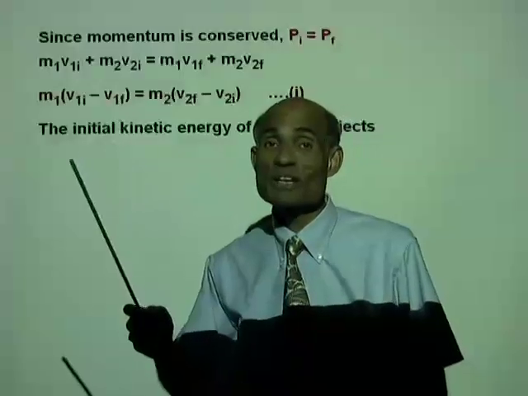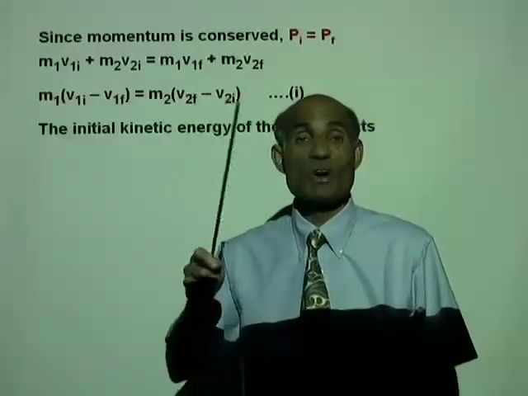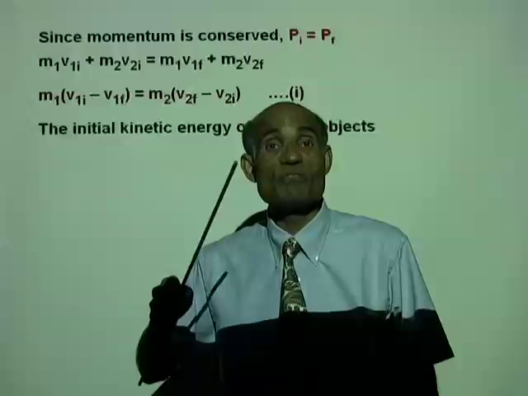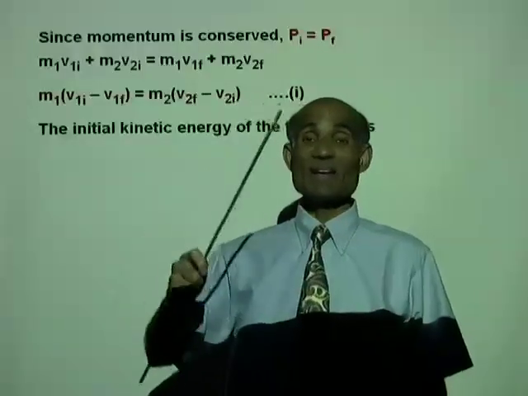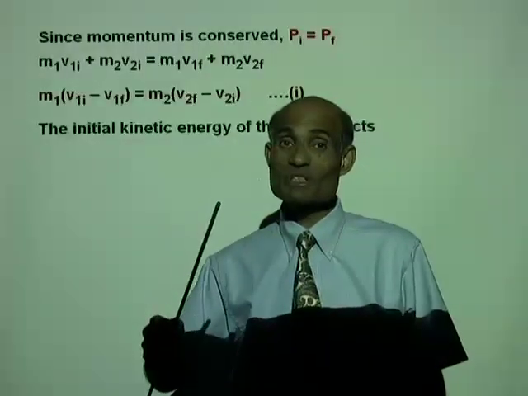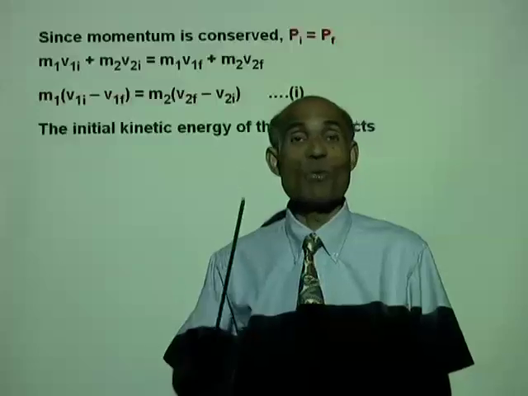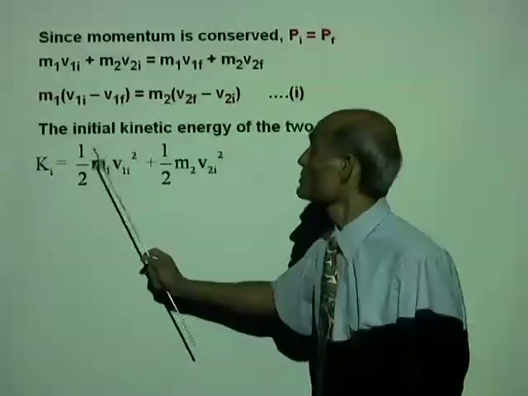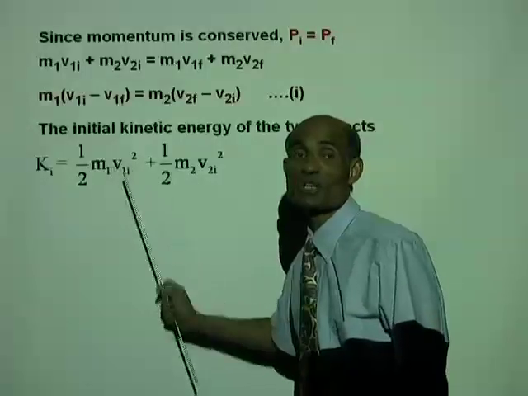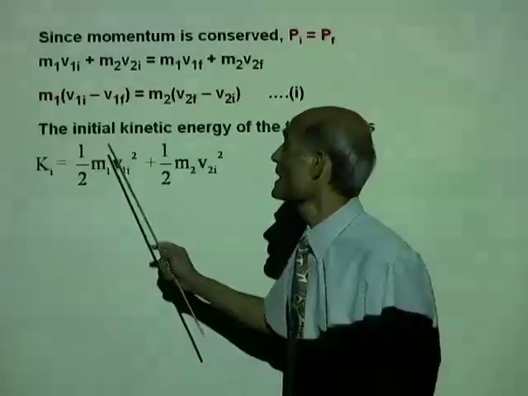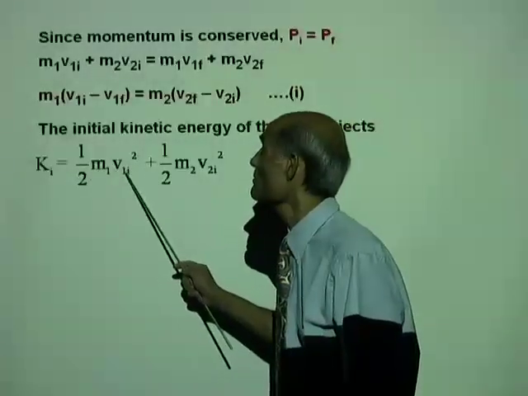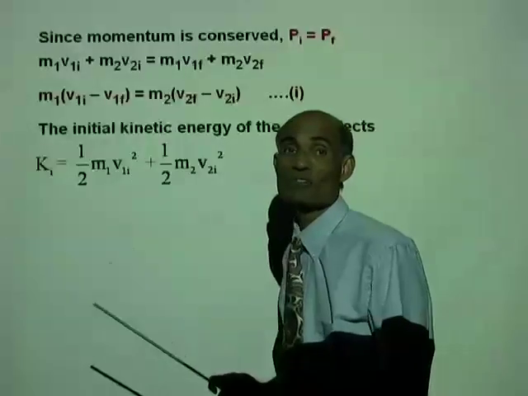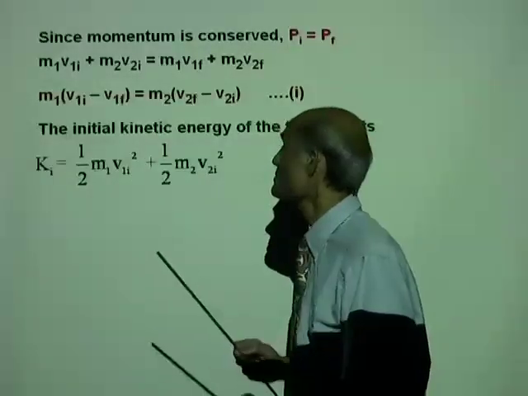The initial kinetic energy of the first object is 1/2 m1 v1i squared. Kinetic energy of the second object before collision is 1/2 m2 v2i squared. So the total kinetic energy before collision is 1/2 m1 v1i squared plus 1/2 m2 v2i squared.